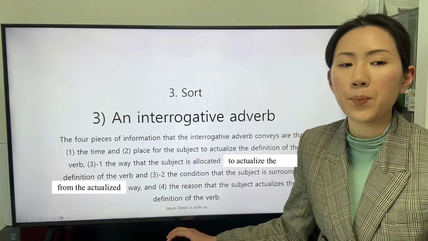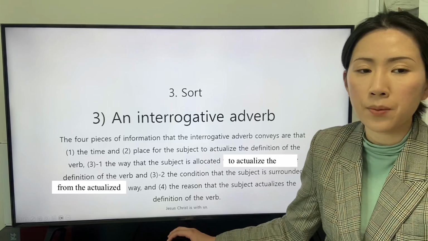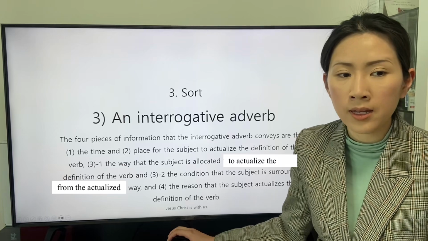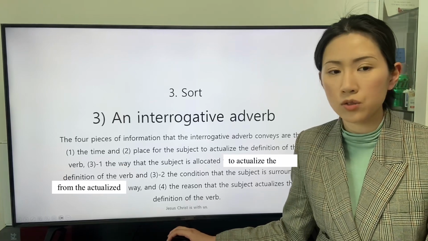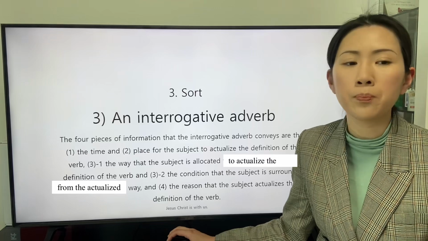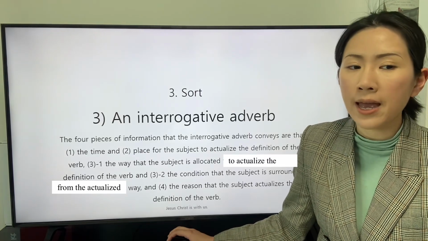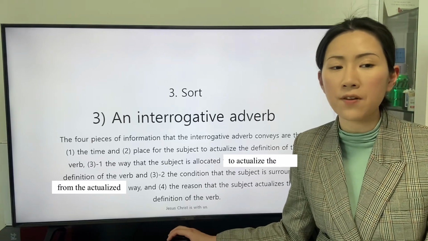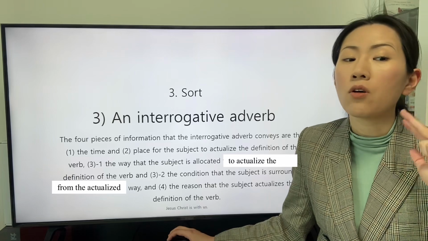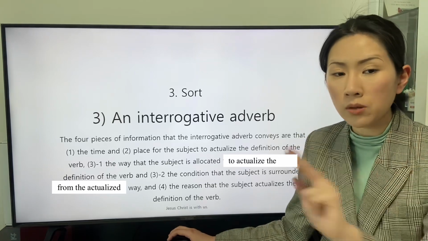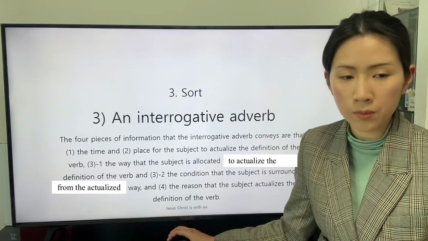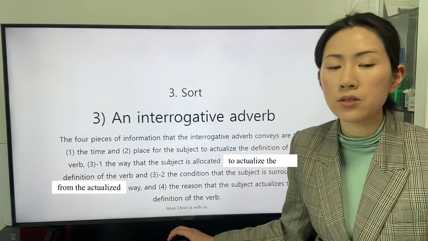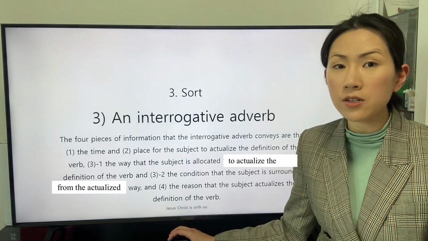The four pieces of information that the interrogative adverb conveys are the time and place for the subject to actualize the definition of the verb, the way that the subject is allocated to actualize the definition of the verb, the condition that the subject is surrounded from the way, and the reason that the subject actualizes the definition of the verb.